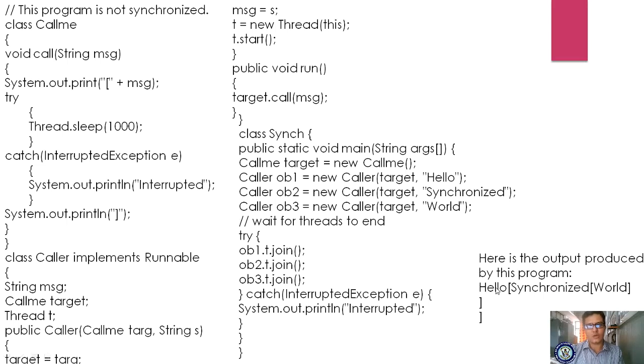Actually, the output we are supposed to get is, within a bracket, hello, then the bracket closes, afterwards synchronized should be closed, afterwards world should be closed. But it has started first as hello, and the next thread has entered, and the next thread has also entered. Got it? So hello is waiting for the other two threads, hence it is giving improper output. Here we have clearly mentioned this is not synchronized. If it is synchronized, what is the proper output? Hello first, next synchronized, next world. Good.